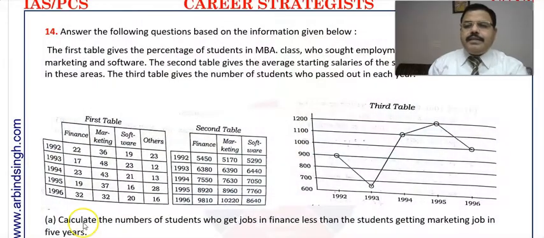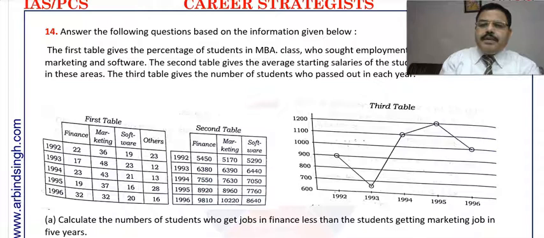So let us discuss. The first table gives the percentage of students in the MBA class who sought employment in areas of finance, marketing, and software. The second table gives the average starting salary of the students per month in rupees in these areas, and the third table gives the number of students who passed out in each year.